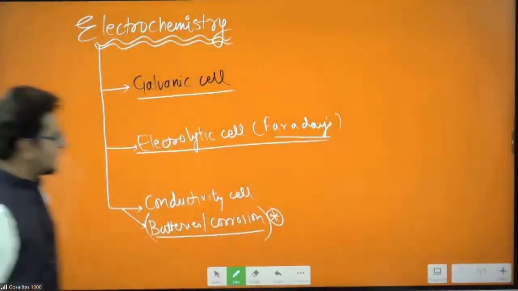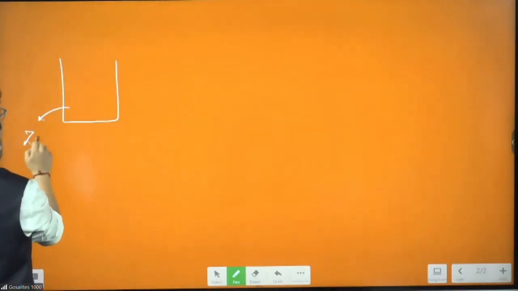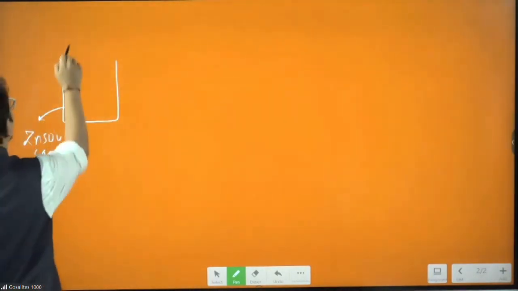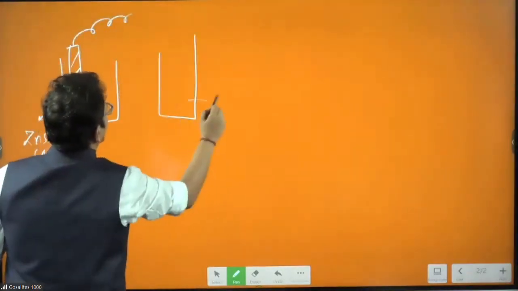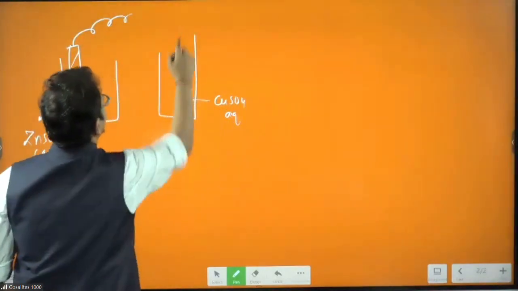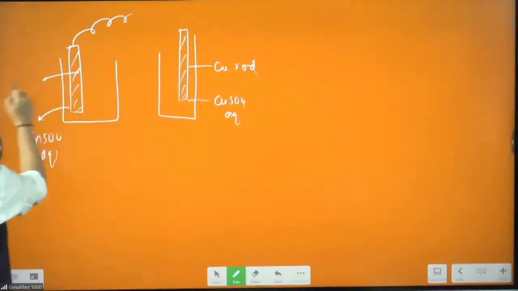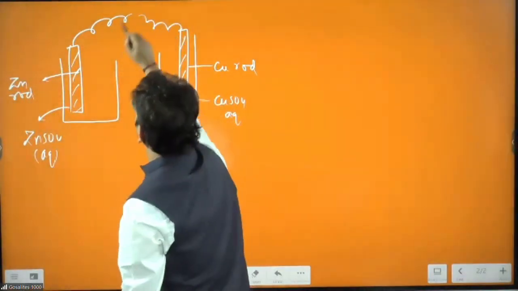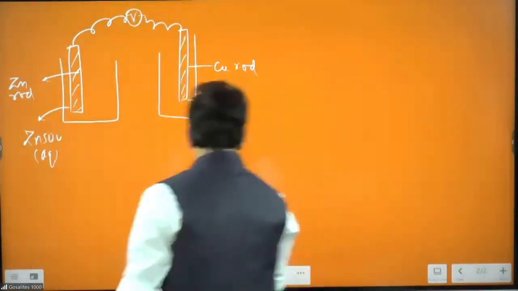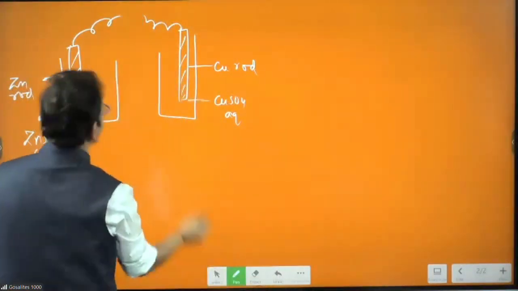Now, starting with the galvanic cell. So when you have, for example, here one we have taken zinc sulfate, ZnSO4 aqueous, and here you are dipping a zinc rod. On the other side, you have taken copper sulfate aqueous, let us say, and you are dipping a copper rod. So zinc is dipped in zinc sulfate, copper dipped in copper sulfate, connected to, let's say, a voltmeter, or connected to a bulb.